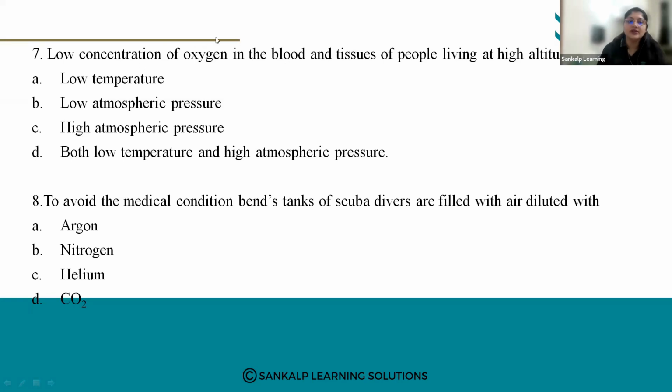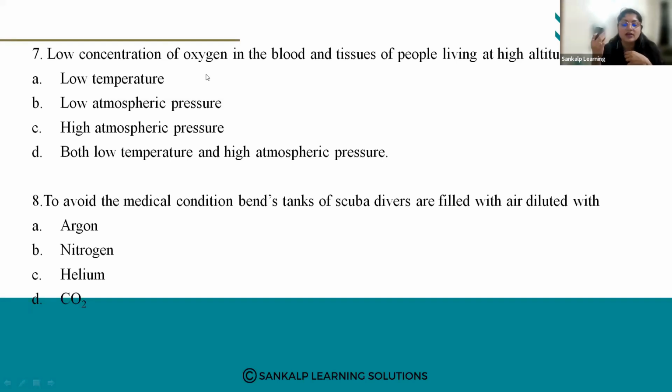People who go to a higher altitude, maybe hiking on the mountains, what do they feel? Oxygen is nothing but a gas, right? So low concentration of oxygen in blood and tissues refers to lower solubility of oxygen, meaning the amount of oxygen soluble in the body will be lower.